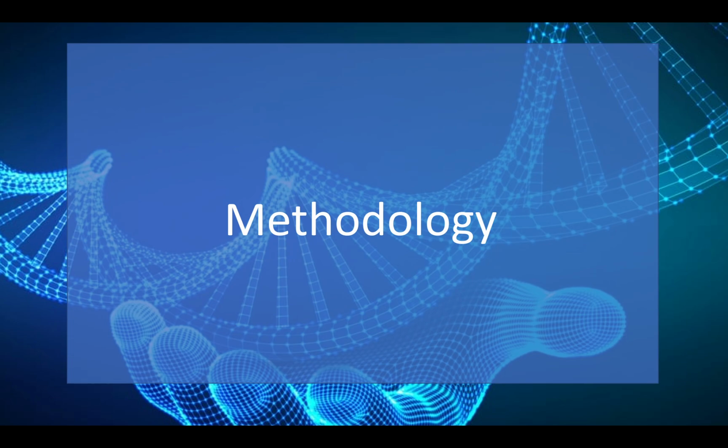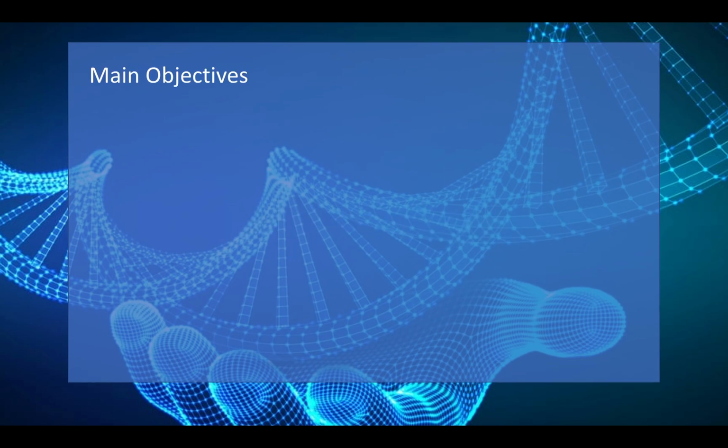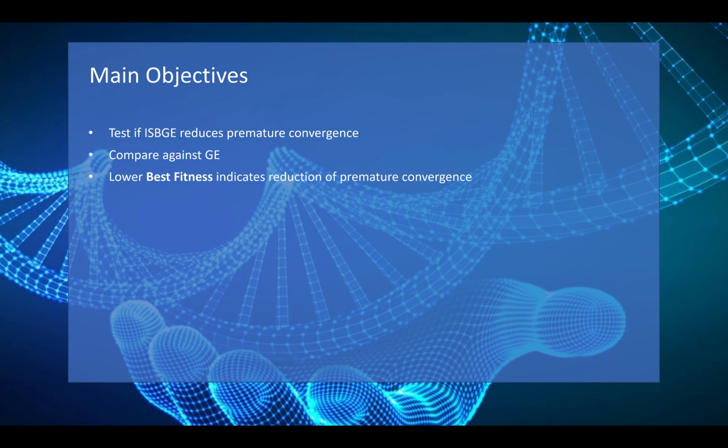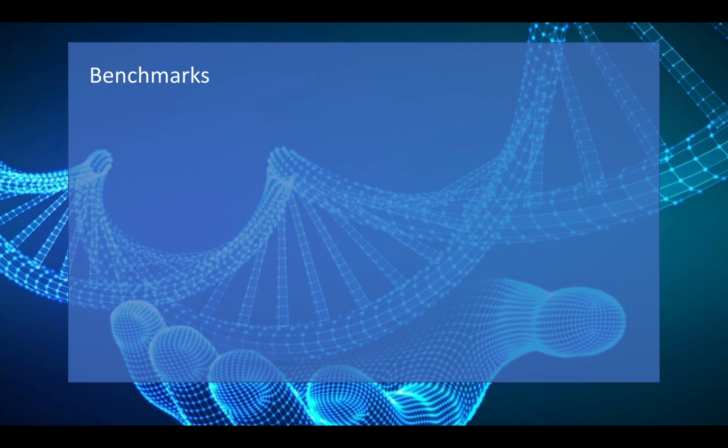For the methodology followed in our practical development and testing of this algorithm, our objective was to test if the ISBGE successfully reduced premature convergence. This could be accomplished and verified by comparing its results to canonical GE. A lower best fitness produced by ISBGE over GE would suggest that the former succeeds at reducing premature convergence. The proof by demonstration methodology was followed, in which we iteratively developed and tested the algorithm.